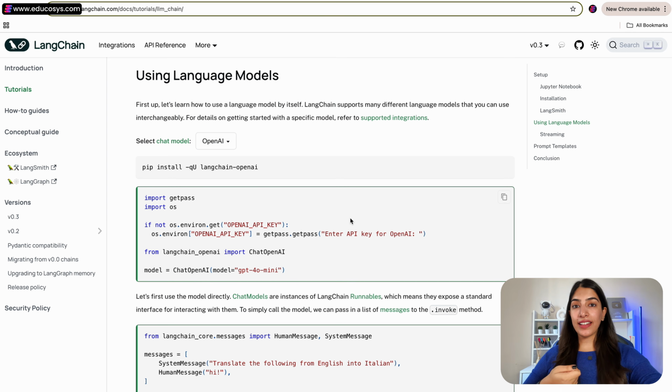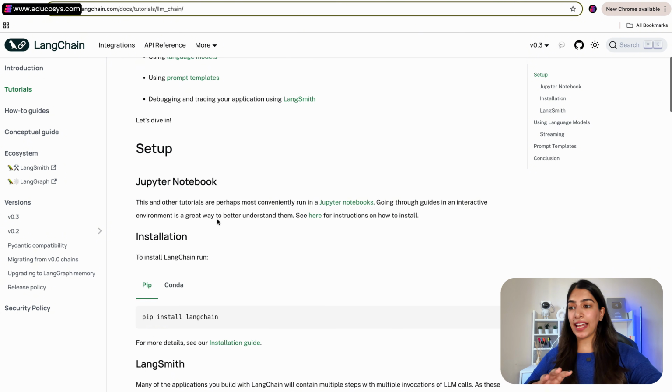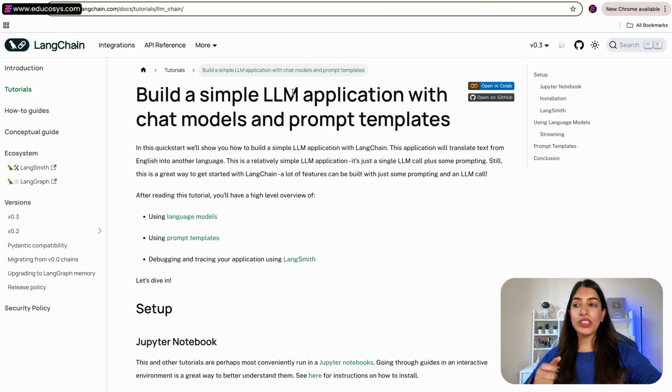We are going to start interacting with our LLM. In our case, it is going to be GPT, and you're going to be amazed by how simple LangChain makes it for us. Just check it out. So here it is given that from langchain_openai, we have to import ChatOpenAI. What is ChatOpenAI? It is a chat model. What is a chat model? Let's finally understand it. Let's go back to the top. Here it was mentioned that we are going to build the application with chat models and prompt templates.